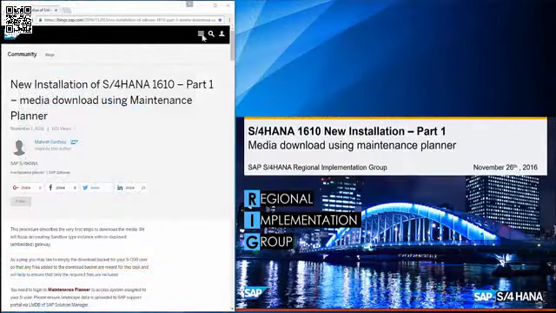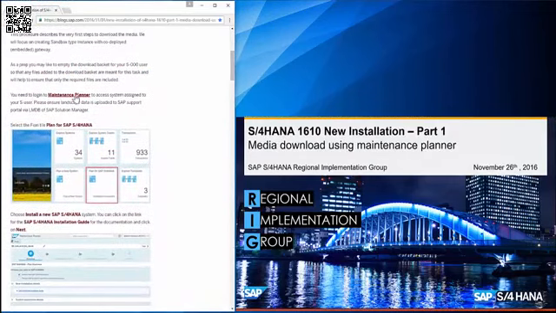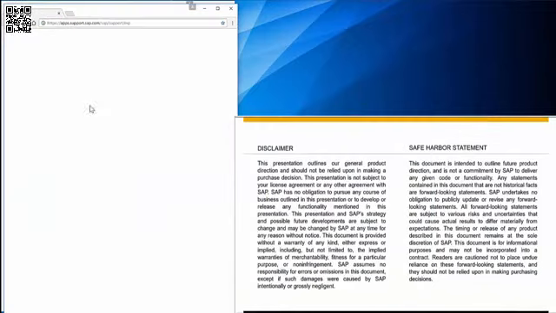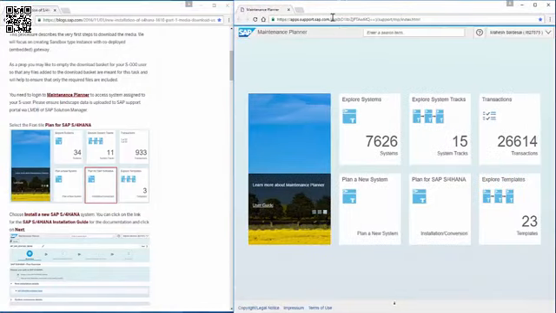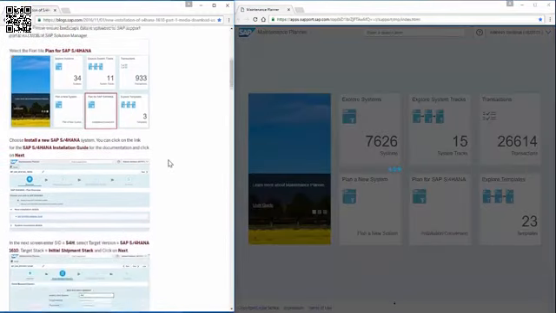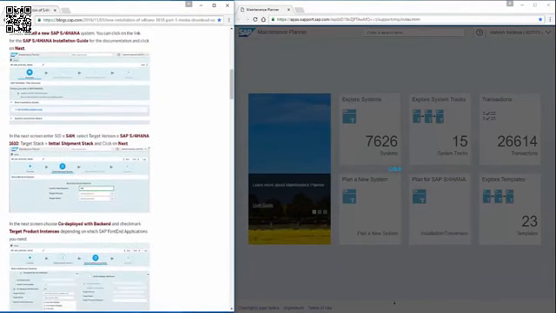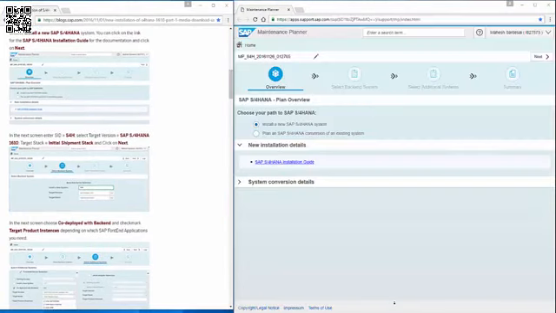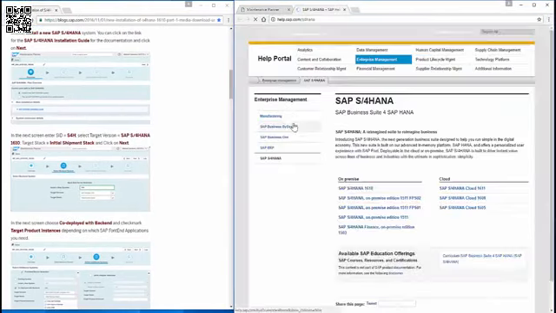That finishes our preview. Here is part 1 blog on the left hand side. Click on the link for maintenance planner. Click on the Fiori tile plan for S4HANA. Now in this screen, we get a link for downloading the installation guides.